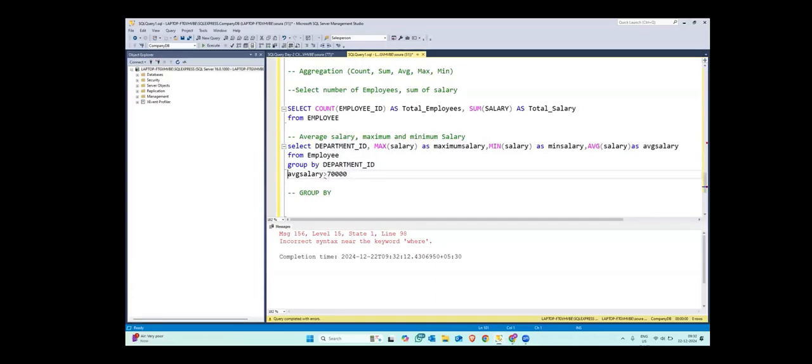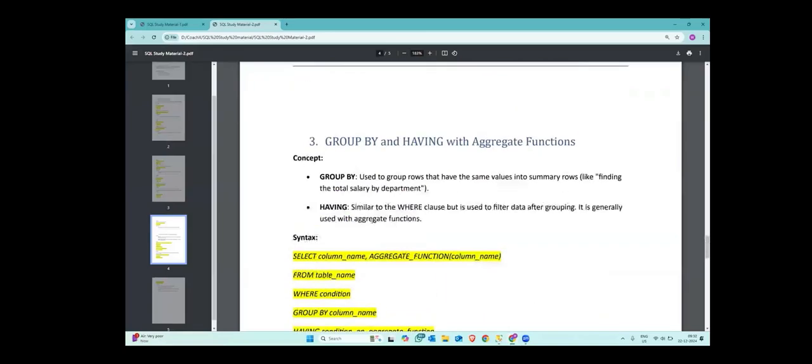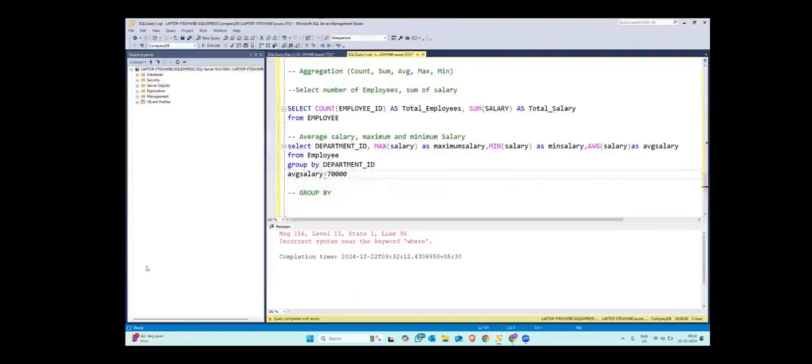So what will we do? We have the having clause. So what is the having clause? Similar to the where clause, but it is used to filter data after grouping. So instead of where, you have to write having average salary greater than 70,000. Invalid. Okay, let me just write the aggregate directly here.